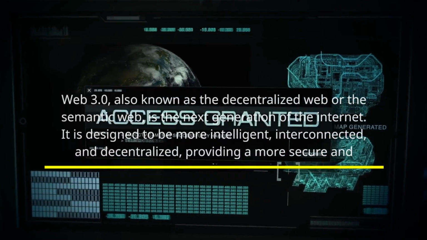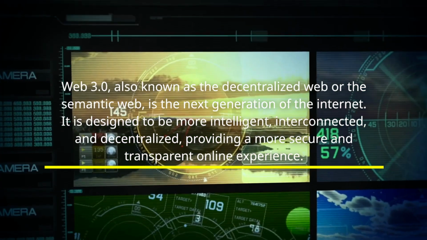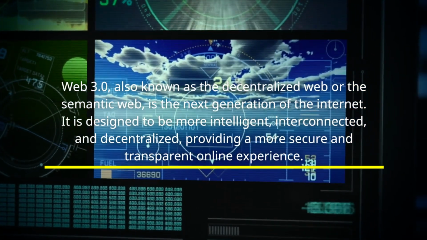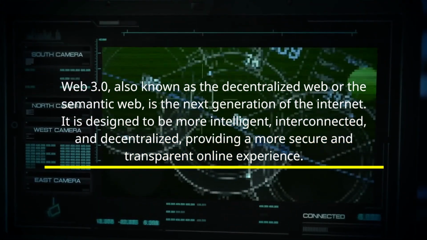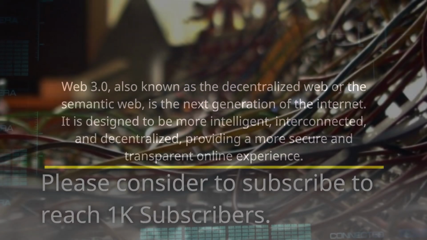Web 3.0, also known as the decentralized web or the semantic web, is the next generation of the Internet. It is designed to be more intelligent, interconnected, and decentralized, providing a more secure and transparent online experience.